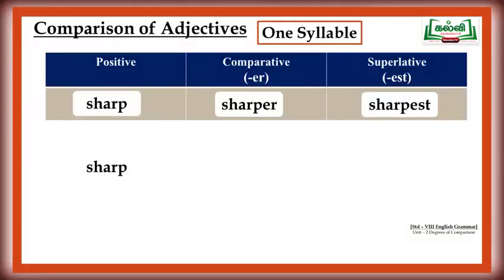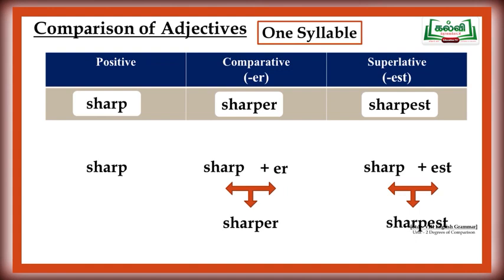Usually, if the word is a one syllable word, we use this rule. We have to add ER to the positive form to make it a comparative form. For example, sharp is a word in positive form. We have to add E and R together, ER, to the word sharp. What do we get? Exactly, your answer is right: sharper.